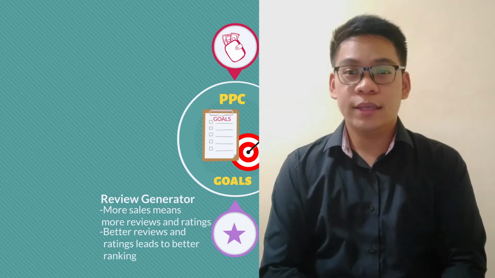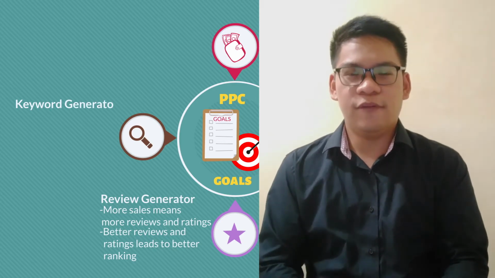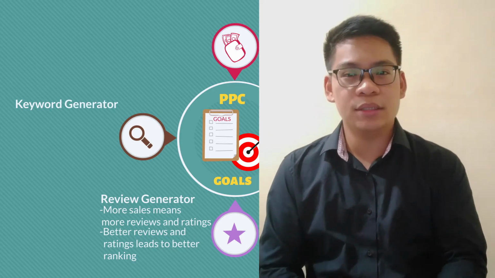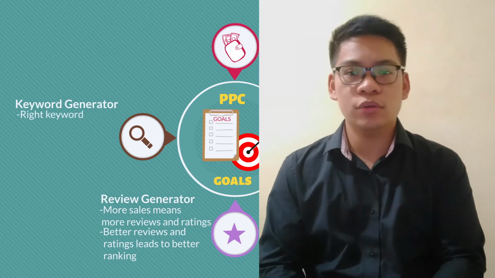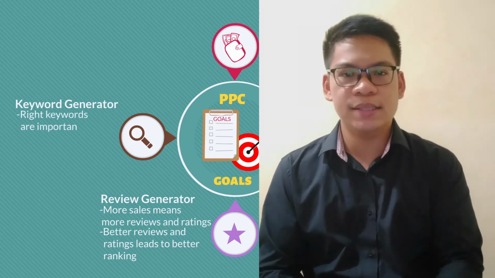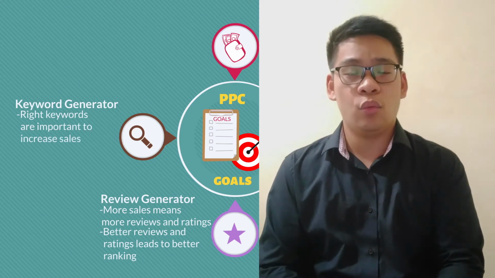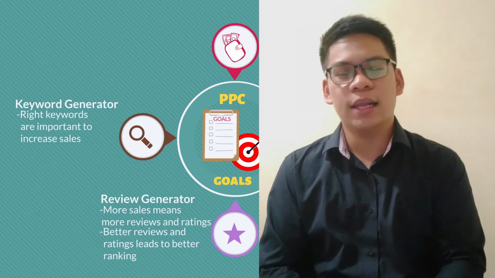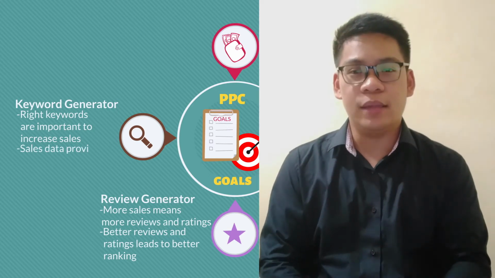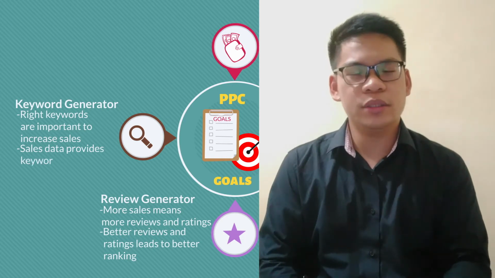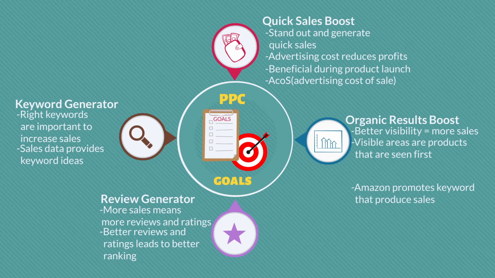4. Keyword generator and optimizer. The fourth advantage is that PPC campaigns generate profitable keyword ideas. Keyword research is one of the most important areas of the overall PPC advertising strategy. The choice of keywords used in the listings will determine the level of success when selling on Amazon. The sales data derived from the PPC campaigns will let the seller know which keywords are responsible for driving the most sales and which keywords are not working as well.